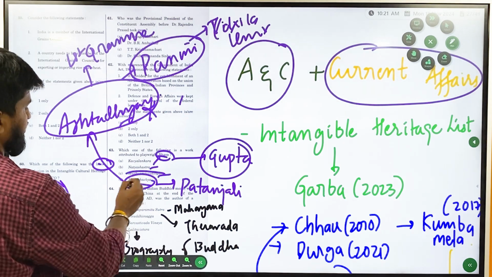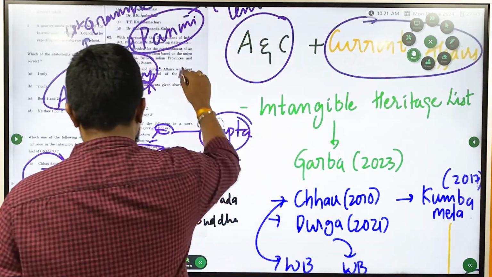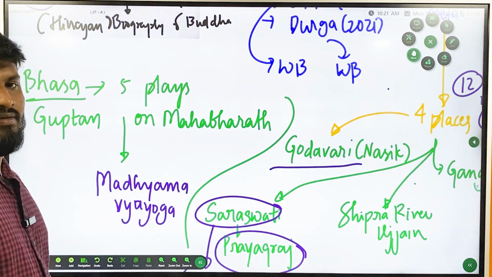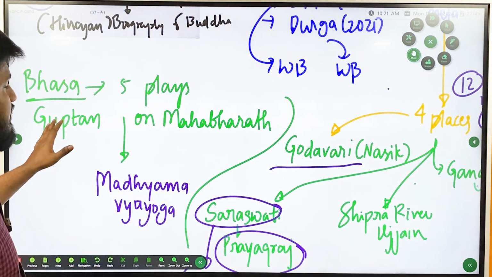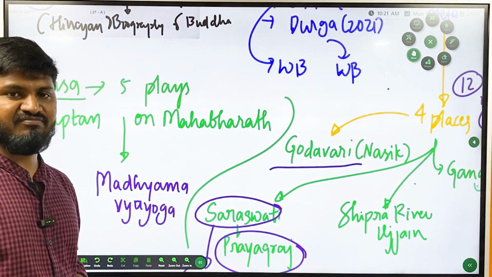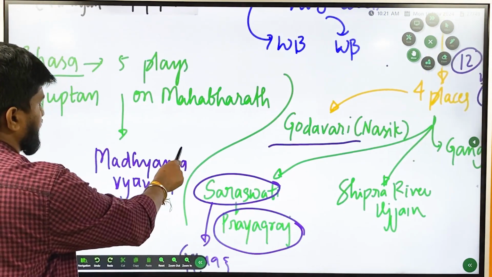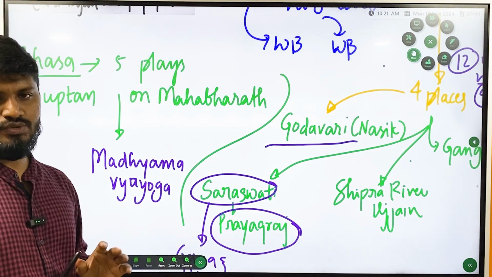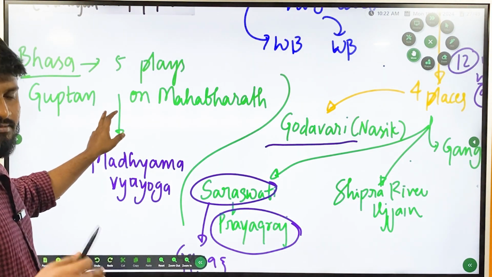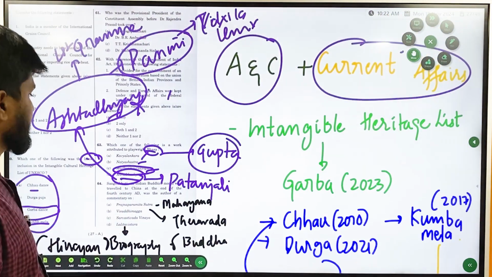So the only option left here is Madhyama Vyayoga. What is Madhyama Vyayoga? Bhasa, during the Gupta period, wrote 5 plays on the Mahabharata, and among those 5 plays, one was Madhyama Vyayoga. The names of the other plays are very difficult. There is no need to remember those things. You could easily eliminate this one. The difficulty level of the question is very high, but you could still have guessed it, because if you know those other 3 things, you can easily eliminate them and answer it.